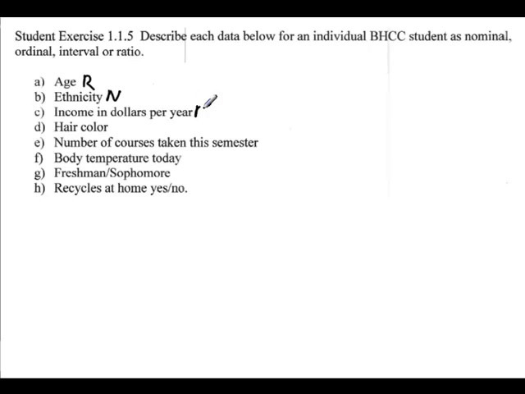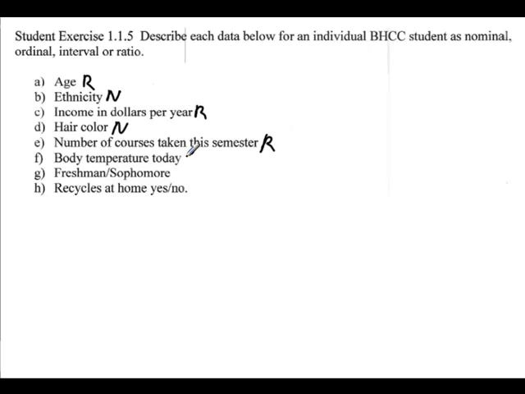This again is ratio. Hair color. There's no order here, so it's just name only, nominal. Number of courses taken this semester. Numerical, so it's interval or ratio. And is there a 0? Sure, 0 courses. You take a semester off. So the answer is pretty clear on this one, ratio.